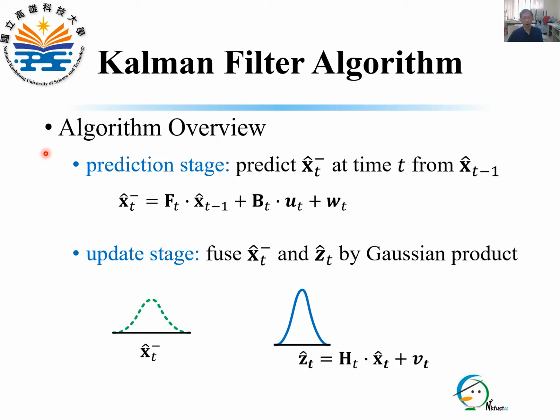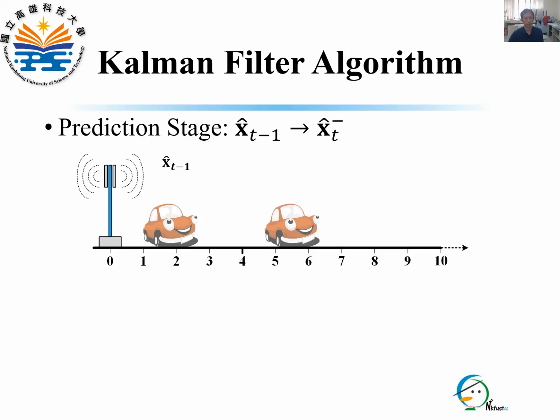The computation of s_t hat in the Kalman filter is via two stages, prediction and update. The prediction stage predicts s_t minus hat from the estimate at the previous time t minus 1 via a linear prediction process. The update stage fuses s_t minus hat and z_t hat from the linear measure process by Gaussian multiplication.